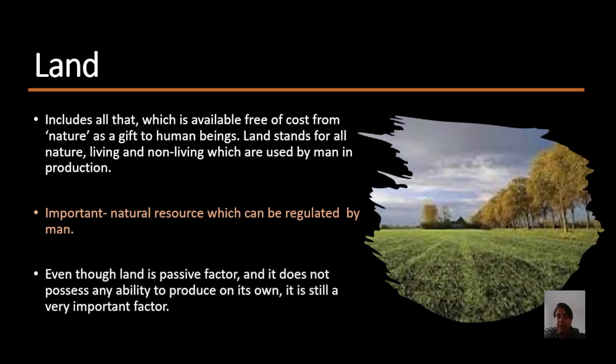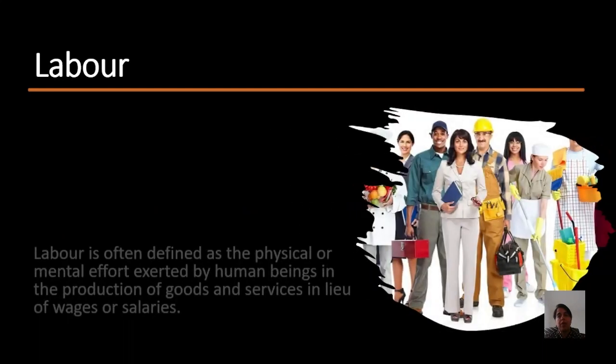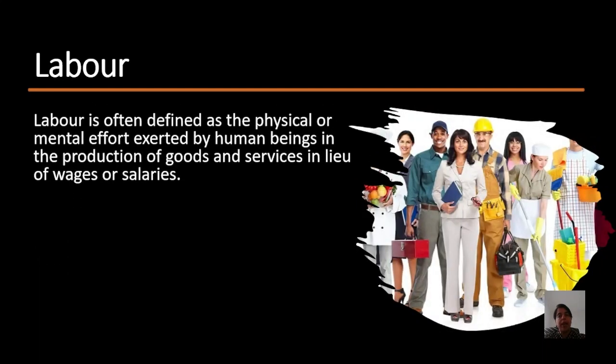Land is a passive factor. It cannot produce anything on its own. So you need labor to work on land to get some returns. The next important factor of production is labor. Labor is defined as the physical or mental effort exerted by human beings in the production of goods and services in lieu of wages or salaries.